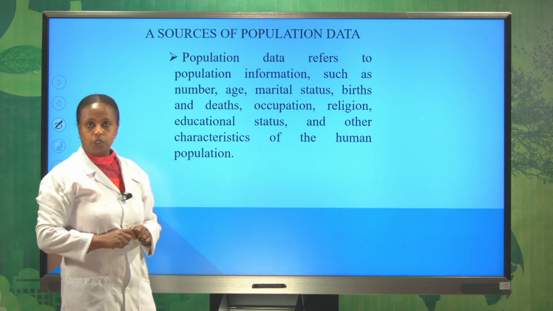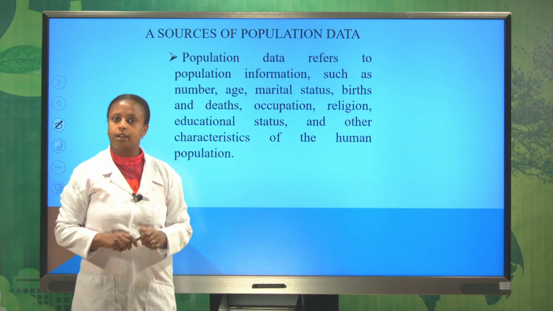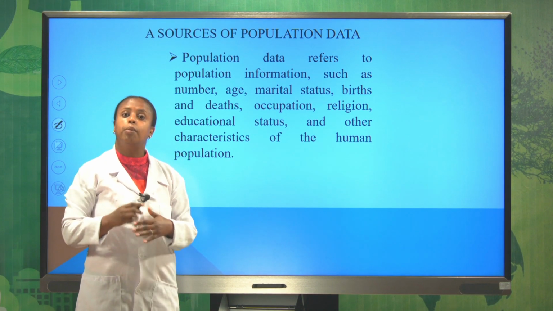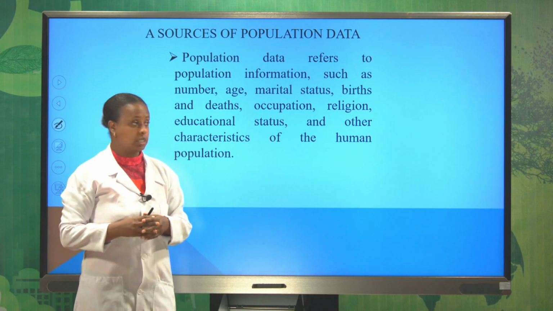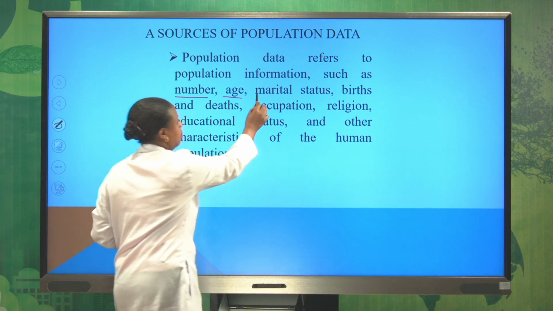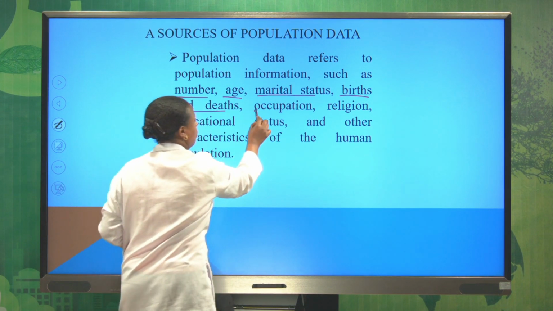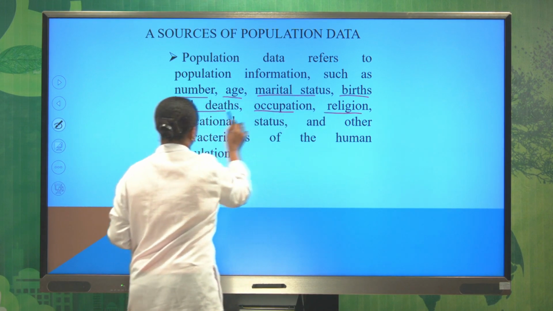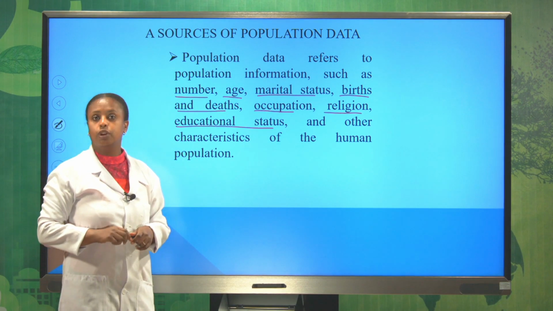Now let us proceed to source of population data. Population data refers to information about population in different aspects such as number of people, age, marital status, birth and death of the population, occupation, religion, educational status, and other characteristics of human population.